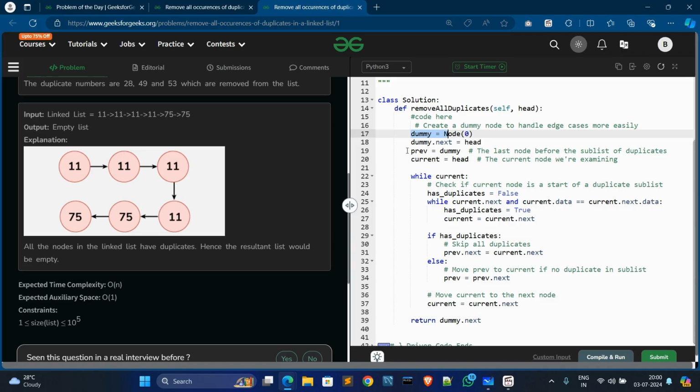Then we set previous equal to dummy, which will track the sublist of duplicates, and the current pointer goes to the node where we currently exist, the current position. Then we check whether the current node starts a duplicate sublist or not.